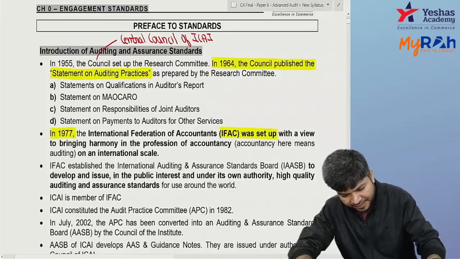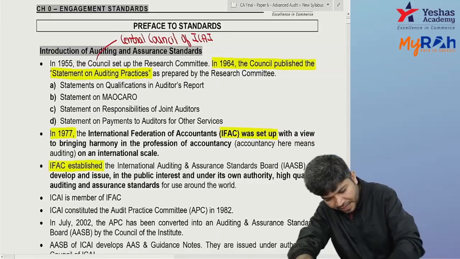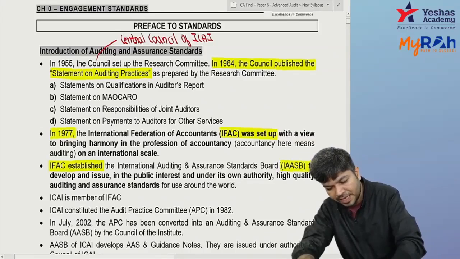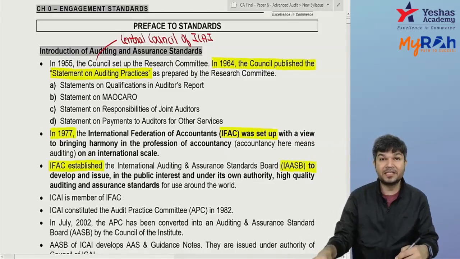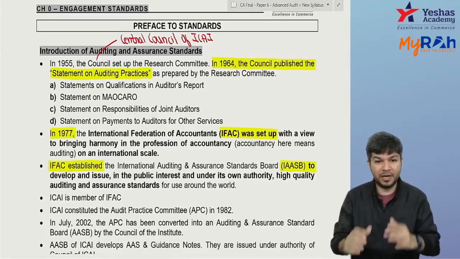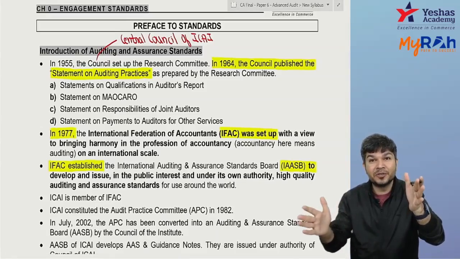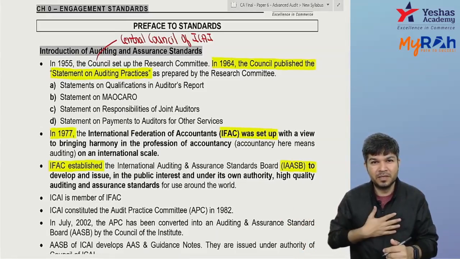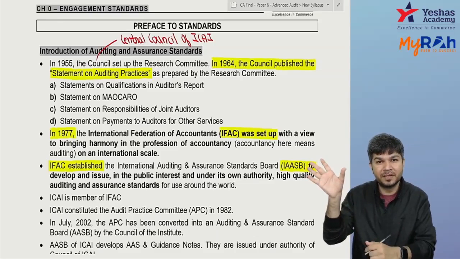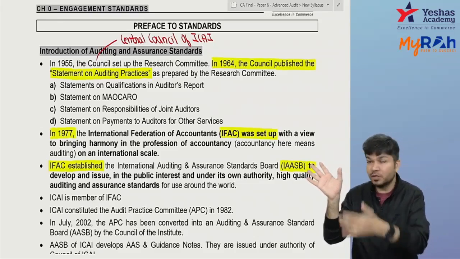IFAC established IAASB. So internationally IFAC came, the International Federation of Accountants. Under IFAC we have the International Auditing and Assurance Standards Board. You know, under ICAI we have the Accounting Standards Board, so accounting standards are developed by the Accounting Standards Board, which comes under ICAI.